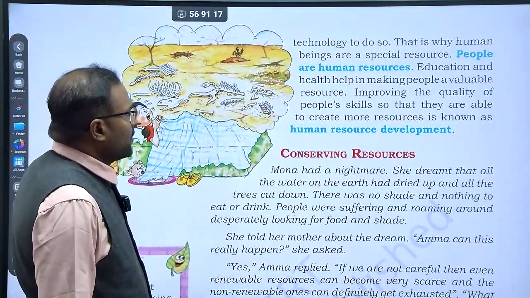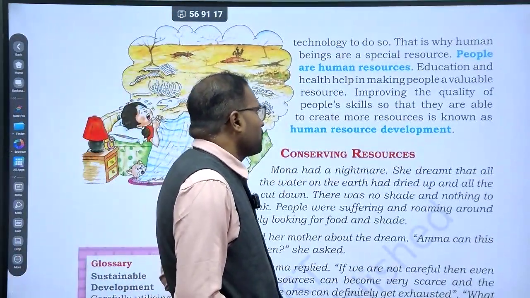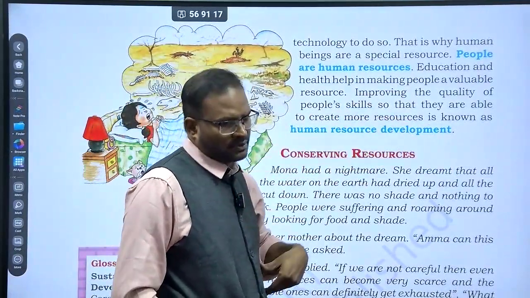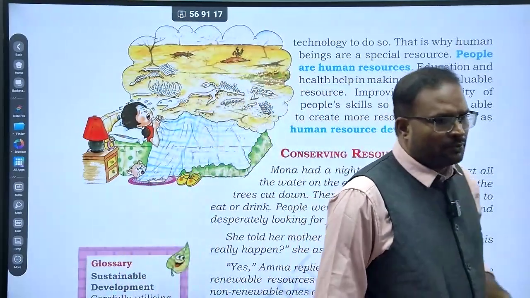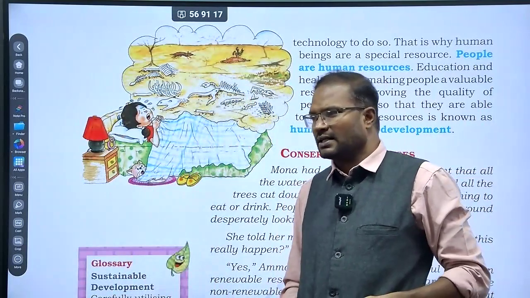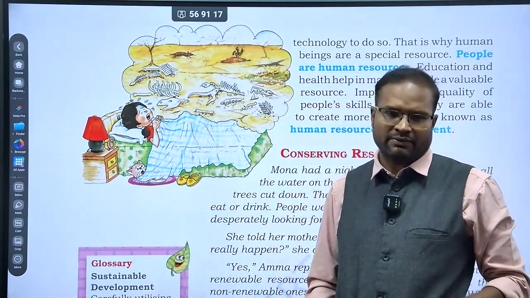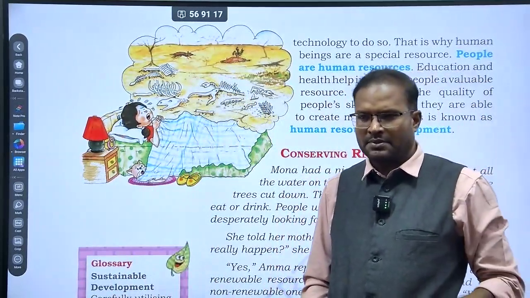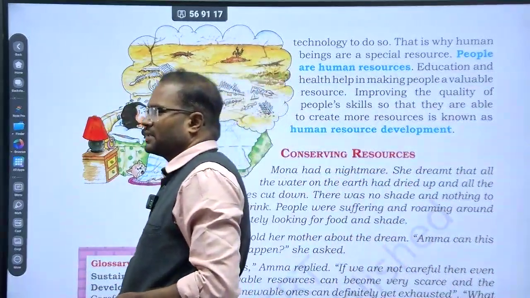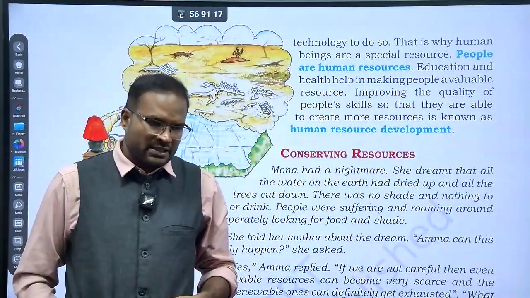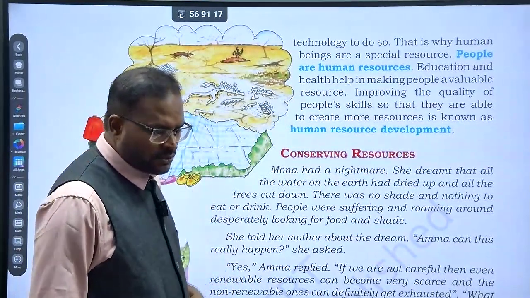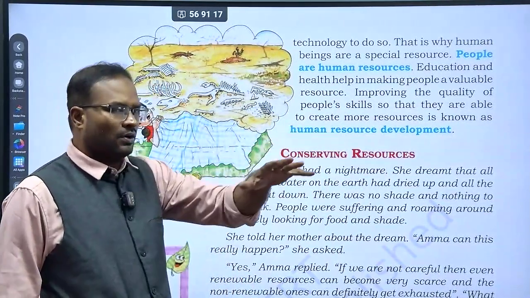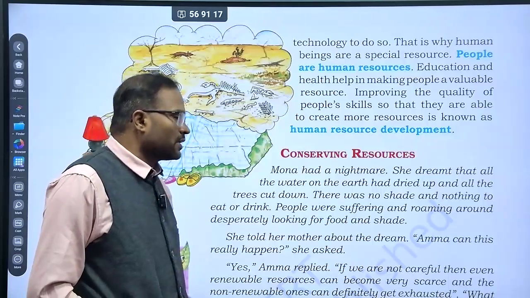Right. What is human resource development? Improving the quality of people's skills so that they are able to create more resources is known as human resource development. What I am teaching you, and you people listening in this prelims class, is also a part of human resource development. You are now skilled enough to clear the prelims, and through which you will clear the mains and interview stages, and you will be serving the people and building the nation. So you people are getting enriched every day. You all are in the process of human resource development.